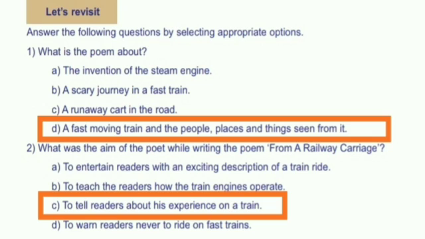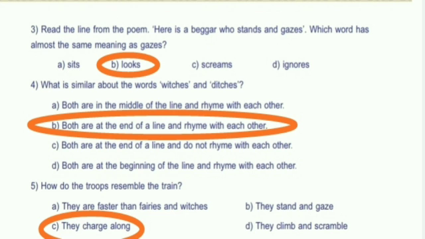Second question. What was the aim of the poet while writing the poem from a railway carriage? The aim of the poet was to tell readers about his experience on a train. Read the line from the poem. Here is a beggar who stands and gazes. Which word has almost the same meaning as gazes? Looks. So, gazes means looks.